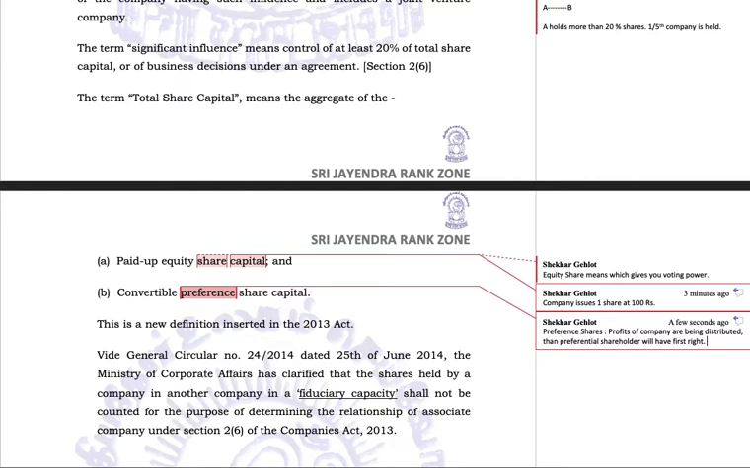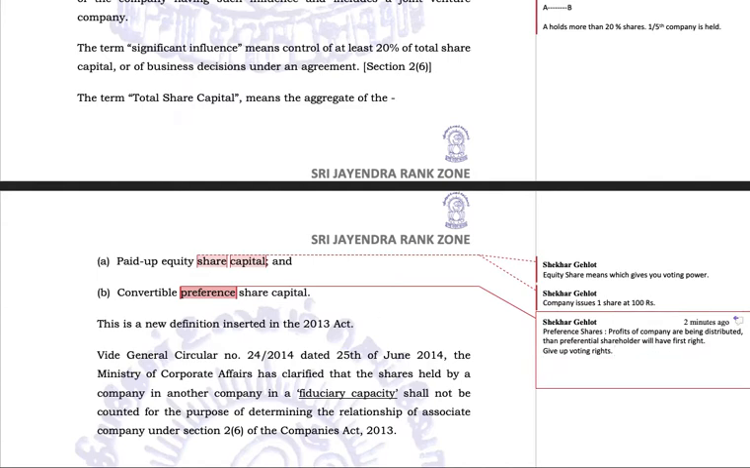But in order to become a preferential shareholder, you have to give up your voting rights. You cannot have voting rights. So a preferential shareholder does not have a voting right, but now in this term share capital we are including something called preferential share as well. But this is not a simple preferential share, it is a convertible preference share.